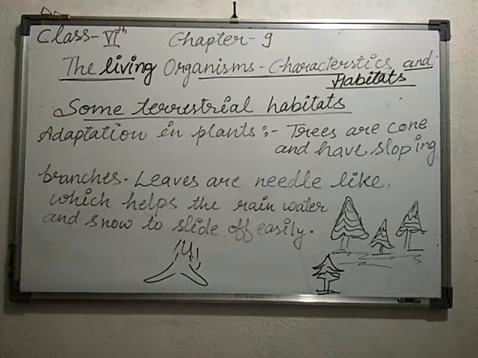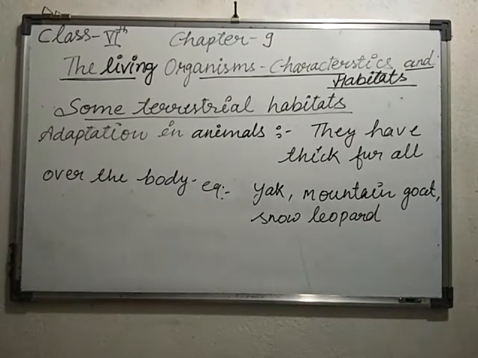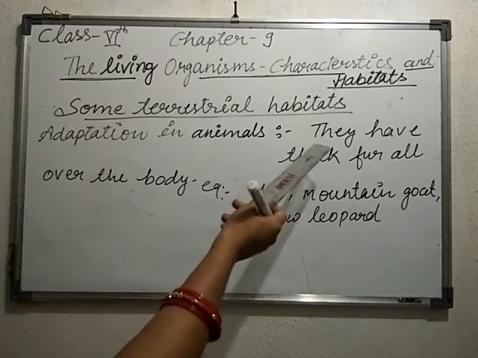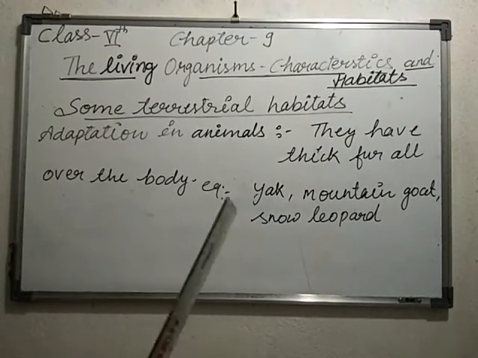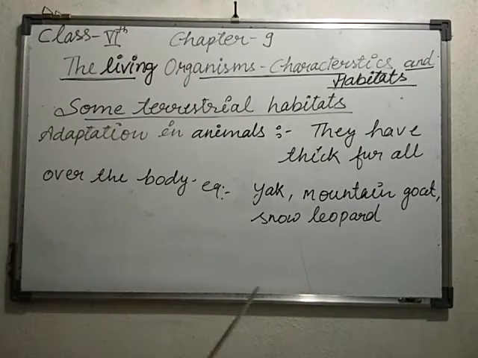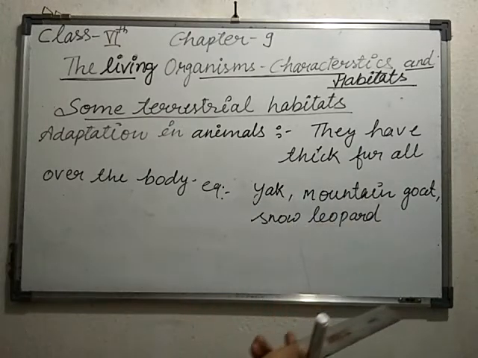Now we will move towards how adaptation occurs in animals. So students, how does adaptation occur in animals? As you know, the mountain region has very cold places. So what will happen with the animals? They have thick fur all over the body, and with the help of thick fur their body cannot lose out the heat which is given by the body. What are the examples? You can see the yak, mountain goat and the snow leopard. Is it clear to all?